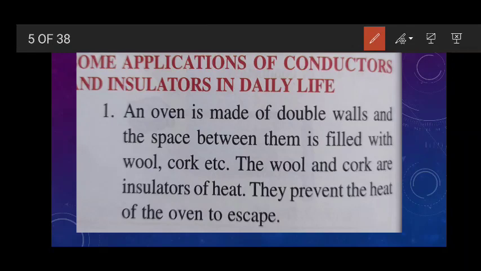The first one: you must have noticed that an oven is made of double walls and the space between them is filled with what? Wool, cork, etc. Why? Because wool and cork are insulators of heat, and so they prevent the heat of the oven from escaping. Clear?